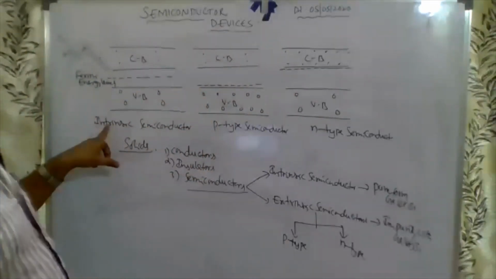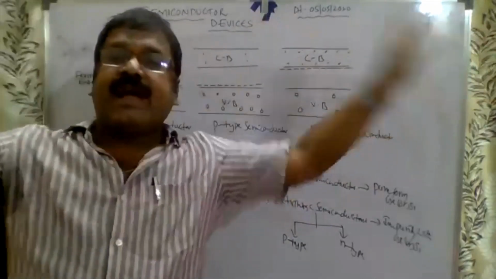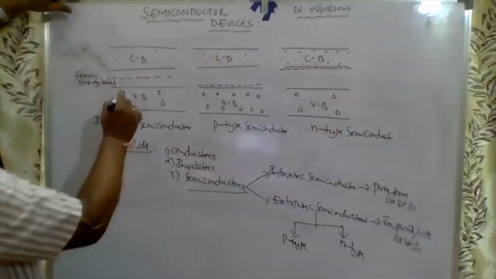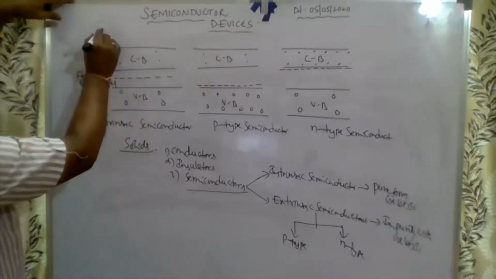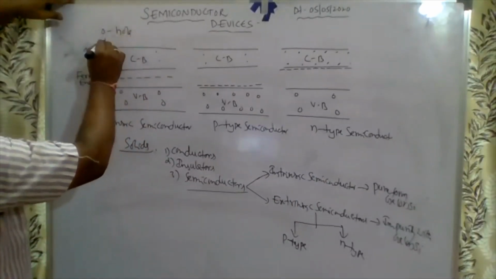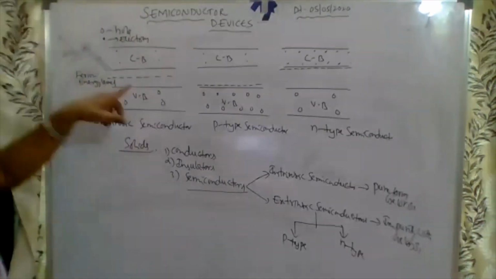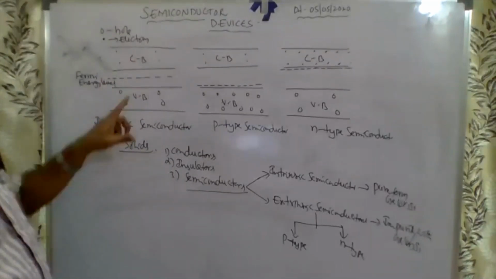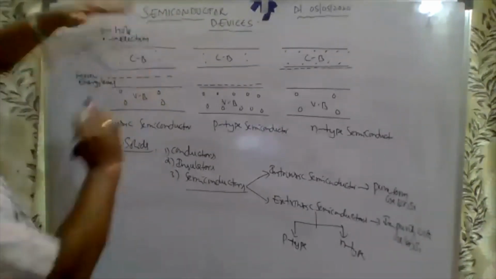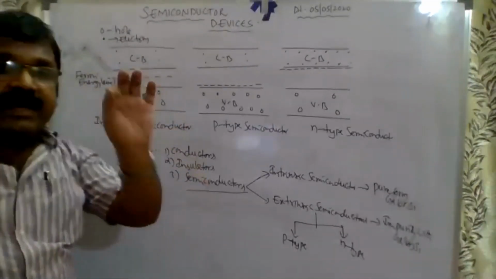See, in intrinsic semiconductor, it is pure form without any impurity added. So exactly, this is a hole and this is an electron. Holes and electrons are equal in the valence band and conduction band. That's why the Fermi energy level is between conduction and valence band.